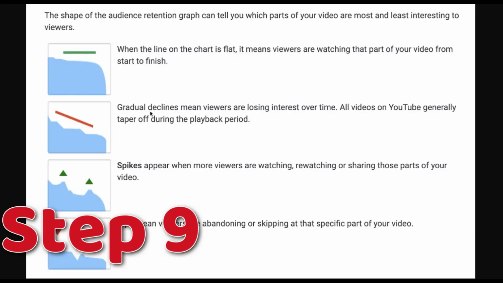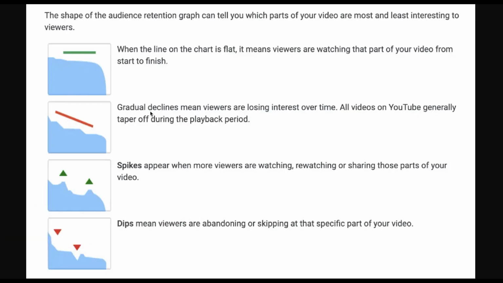Now, step 9, after you've made a bunch of videos, uploaded a bunch of videos and kickstarted your growth on YouTube and are getting sales, then you want to focus on quality. If you combine videos together and end up getting really high audience retention and really high watch time by making super great videos of the best parts of videos you find, you want to get super high audience retention like this, a flat graph. You're going to crush it. You're going to get audience spikes where people rewind videos and rewatch parts. This is where it's at.